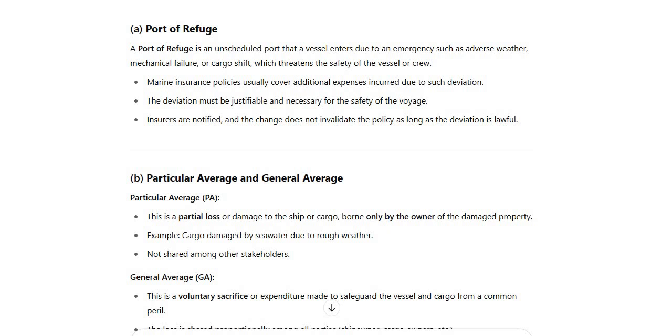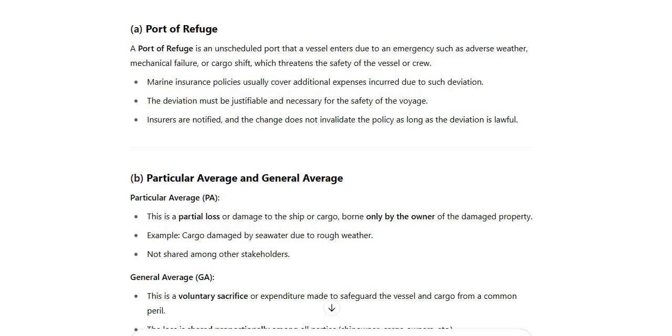So they had a valid reason to go to the port of refuge, and the port of refuge had no intention or rights to refuse the vessel to come and berth. They had to provide a berth to the vessel. Marine insurance policies usually cover additional expenses incurred due to such deviations.